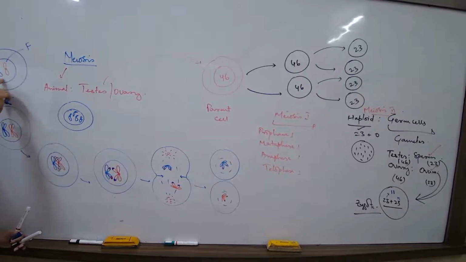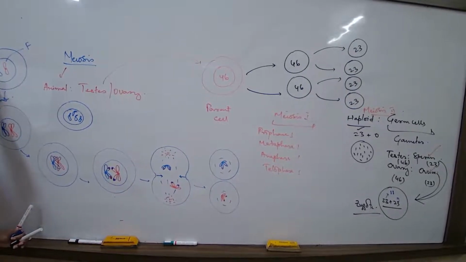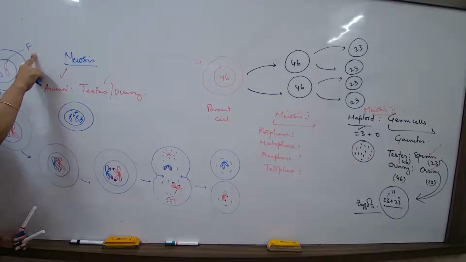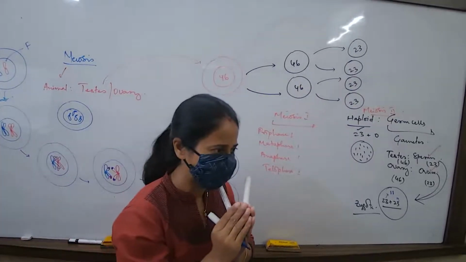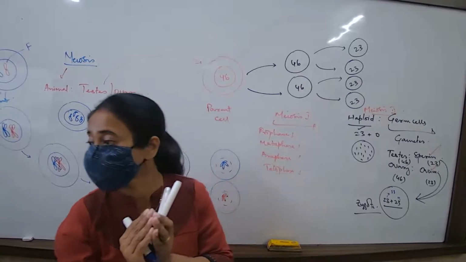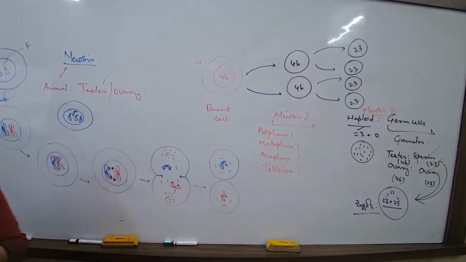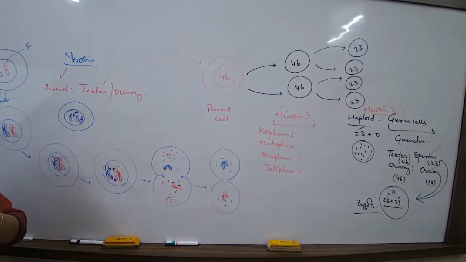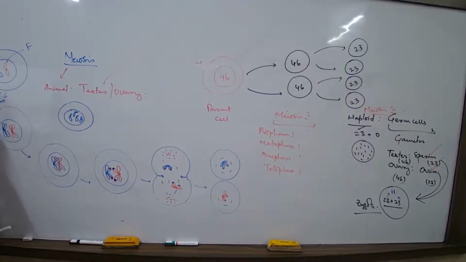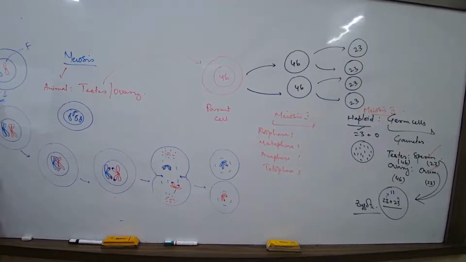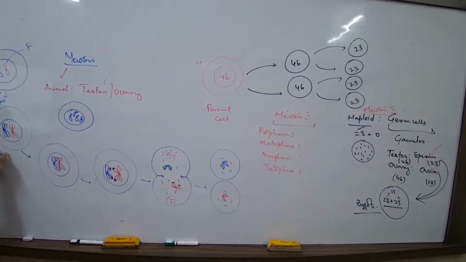A pair of chromosomes, where one is a maternal chromosome and one is a paternal chromosome. But then the question is, how do they come together? They come together because of additional proteins which get released in the nucleoplasm, and then their pairing happens. And you also have to understand one more word. What is that word? Homologous chromosomes undergo a process known as synapsis.